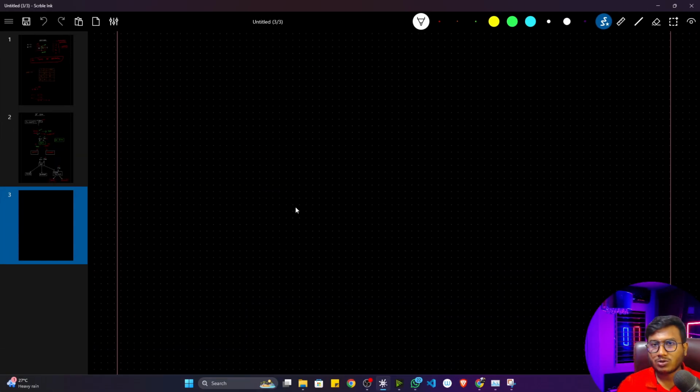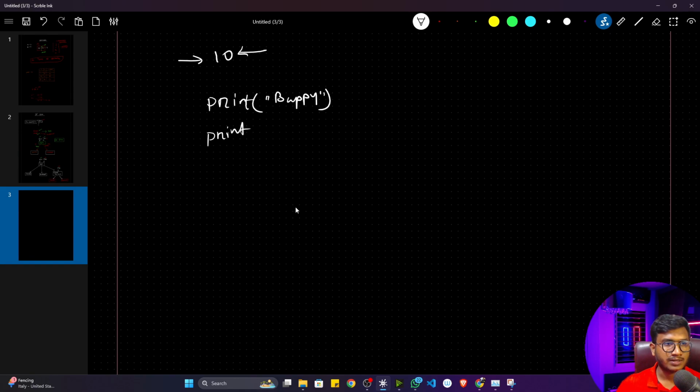First of all, let me tell you what loops are. If you want to repeat one specific task continuously, this is called a loop. Let's say I tell you, just try to print your name 10 times. What will you do inside Python? You'll take the print function, and inside that, you'll write your name. Let's say my name is Bappi. Now I told you to write this name 10 times. That means you have to print this name multiple times. So you'll print this name, Bappi, Bappi, and so on, 10 times. You have printed this name 10 times.